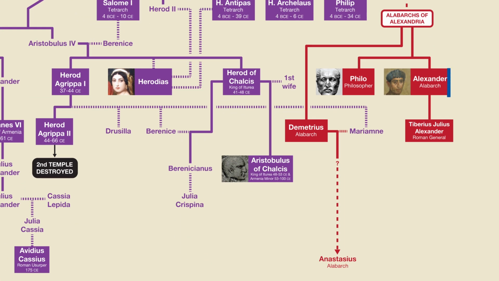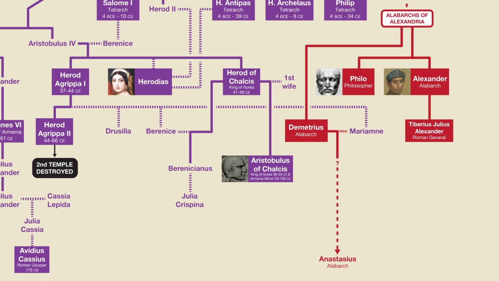This family included the well-known Alexander the Alabarch, who was extremely wealthy and was close friends with Emperor Claudius. Perhaps more well-known, though, is his brother Philo, who is one of the most famous Jewish philosophers of all time, and in fact one of the most important philosophers of the early Roman period in general. His nephew, named Tiberius Julius Alexander, became a Roman general and abandoned Judaism. He went on to help lead the siege of Jerusalem in 70 CE.